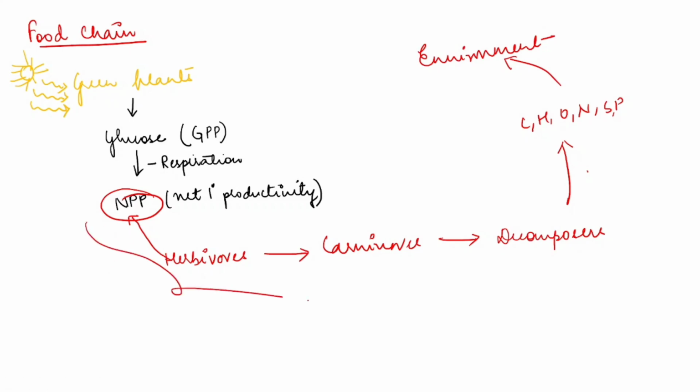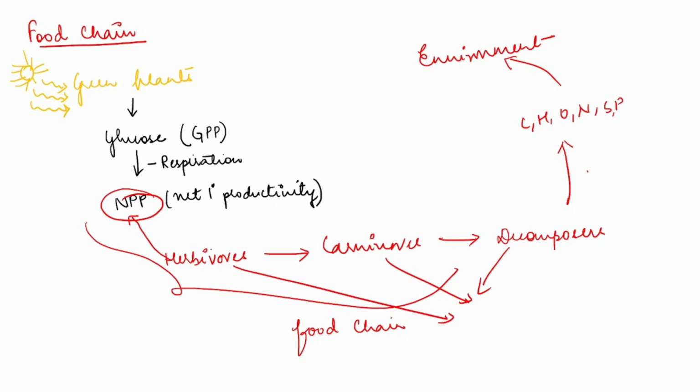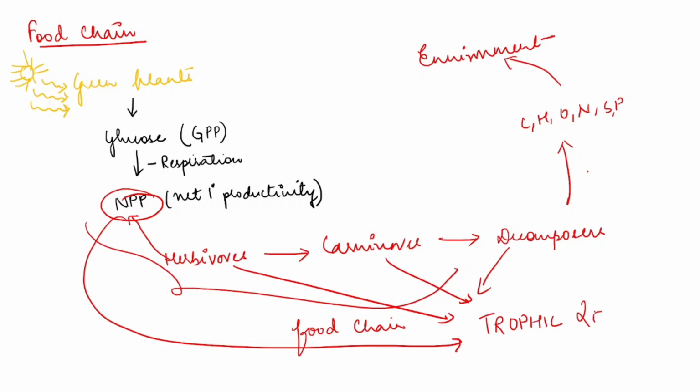And this is what food chain, the organisms. See, this part we call it food chain. And each of these organisms participating in the food chain, we call it trophic level. What we call trophic level. Clear?